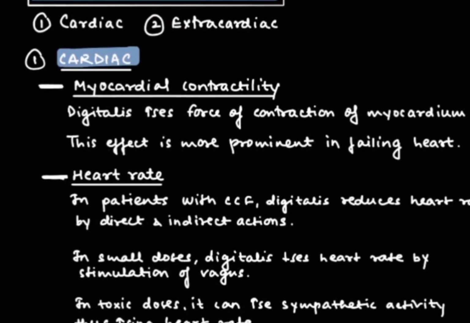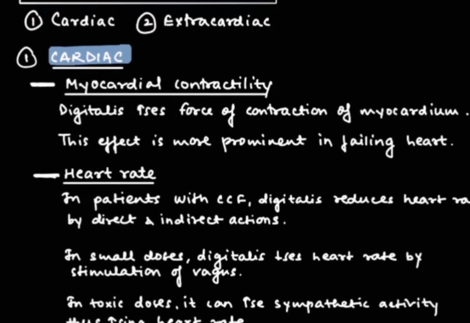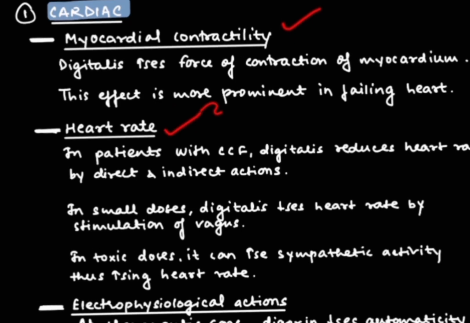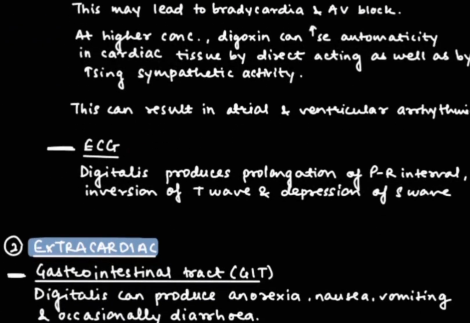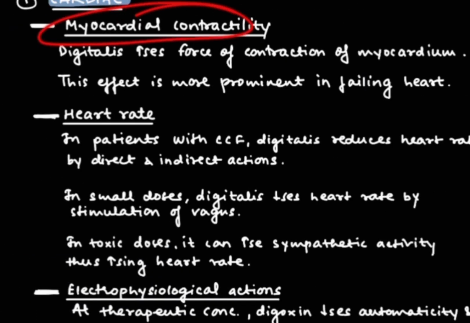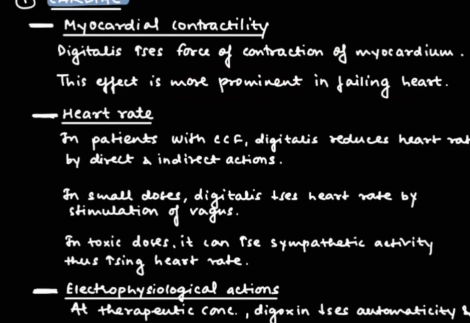Now we are going to see about its actions. There are 2 types of actions, cardiac and extracardiac. Cardiac comprises myocardial contractility, heart rate, then electrophysiological actions and ECG. So first is myocardial contractility. Digitalis increases the force of contraction of the myocardium, and this is more prominent in failing hearts. The second is heart rate.